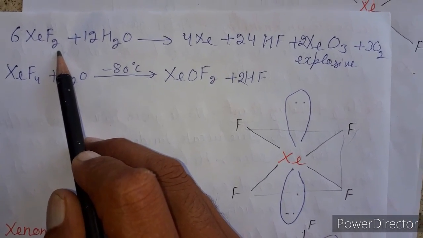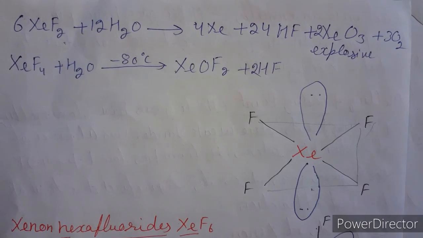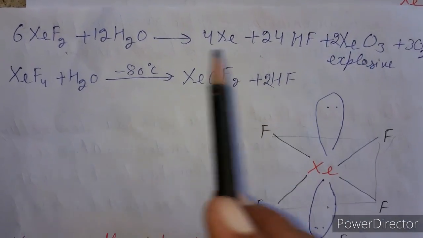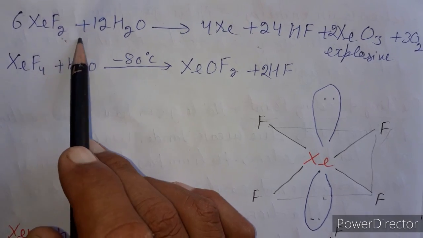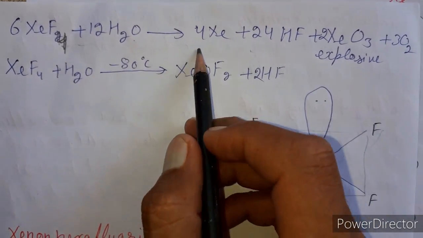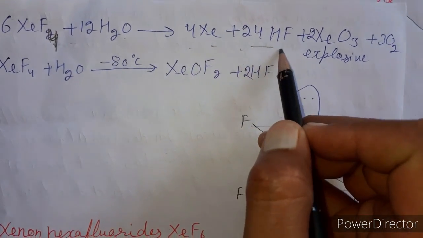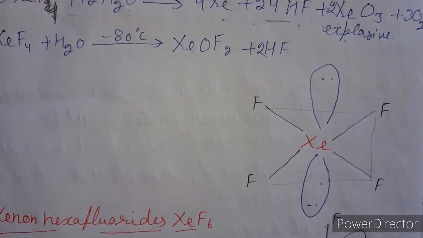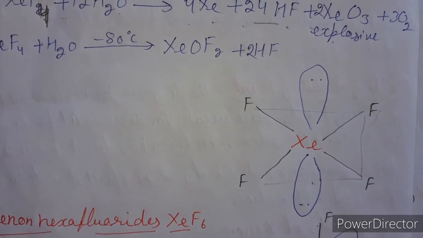So xenon tetrafluoride undergoes slow hydrolysis with moisture and forms xenon trioxide, which is highly explosive in nature. When we react xenon hexafluoride with water, it produces 4 xenon atoms and 24 HF molecules along with 2 molecules of xenon trioxide, which is explosive in nature.